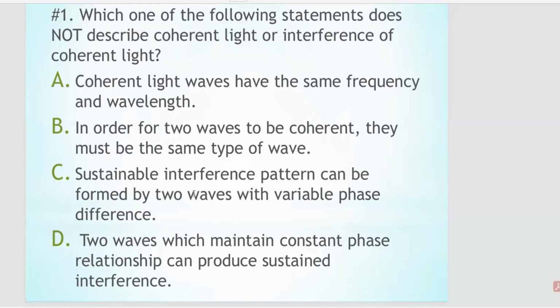In order to maintain a sustainable interference pattern, the phase difference must be constant. But in C, it says variable. Therefore, C is not correct. D, two waves which maintain a constant phase relationship can produce sustained interference. That is true. Therefore, the answer for this question is C.